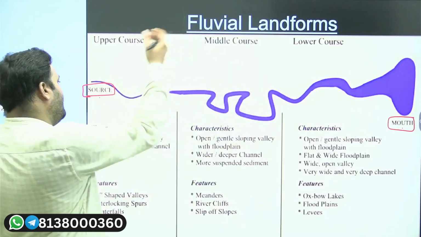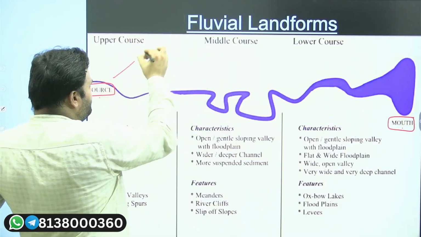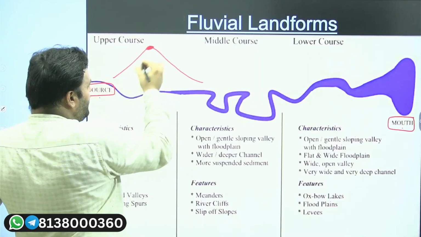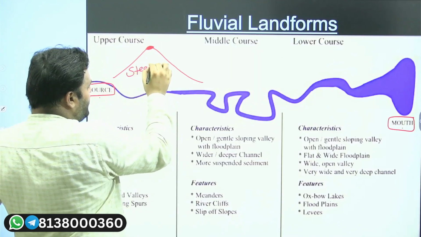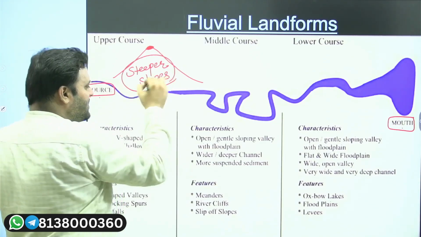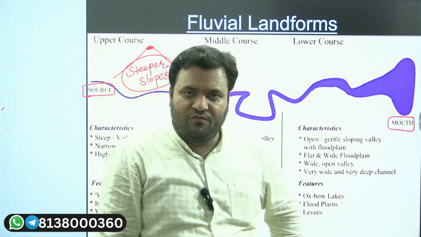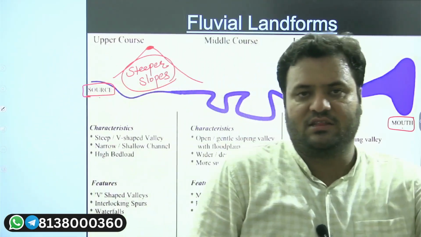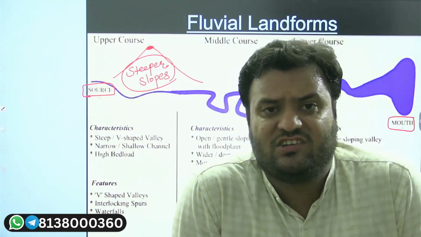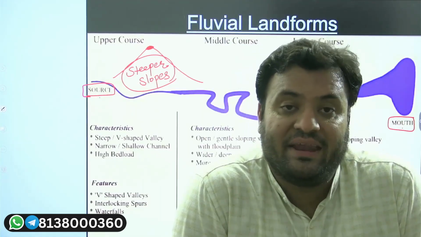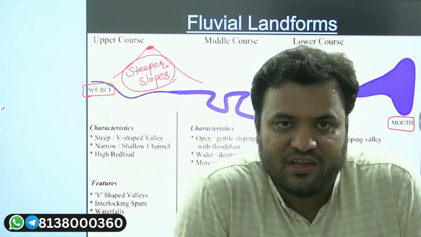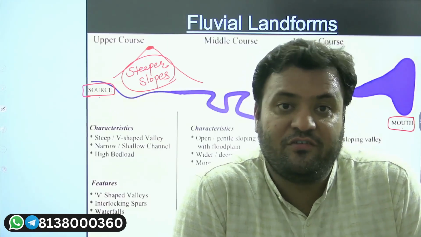Now when we have a source, where will rivers originate? Rivers will originate on the mountain slopes, on the steeper slopes. So wherever you see comparatively steeper slopes, I hope you can understand this aspect, that in geography, when we compare things, we compare them based on the same parameter. Largest water body, what? Marine, fresh water, or let's say hard water. So the reference should be there.